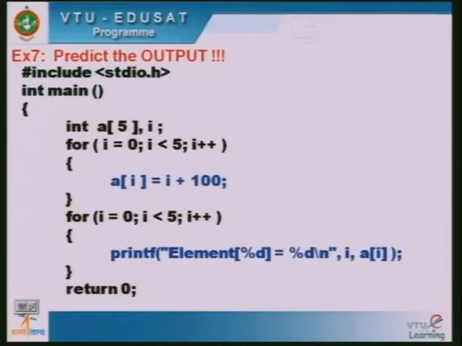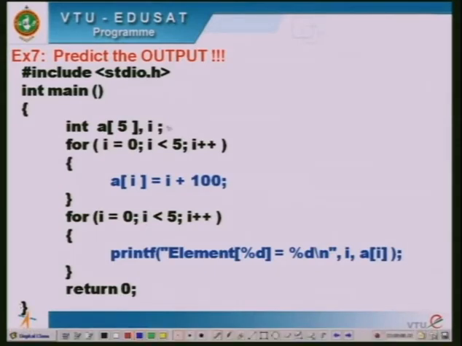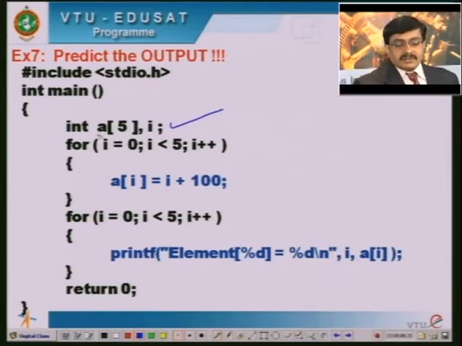Then let us see a few very simple programs on arrays. If you look at this program, I have declared A as an array of 5 integer elements, and I have taken one more local variable called I. Here I am taking a loop: I is equal to 0, I less than 5, I plus plus. What I am trying to do is A of I is equal to I plus 100.